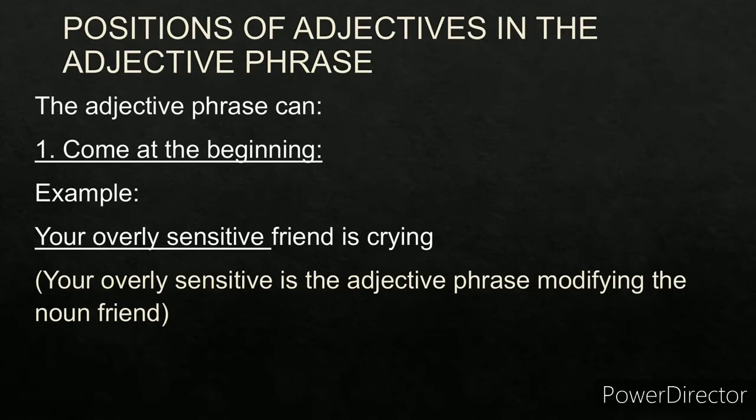For example, your overly sensitive friend is crying. So your overly sensitive comes at the beginning and it is an adjective phrase. Why is it an adjective phrase? Because it modifies the noun friend. What kind of friend? Your overly sensitive friend. It is describing the word friend. So your overly sensitive is the adjective phrase and it comes at the beginning.